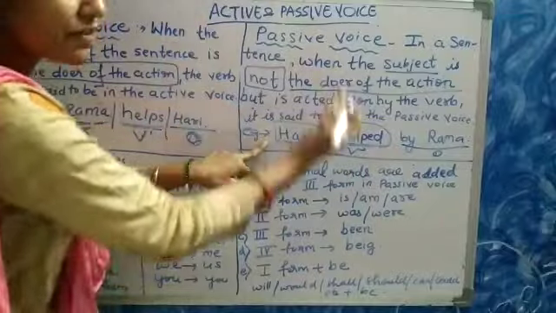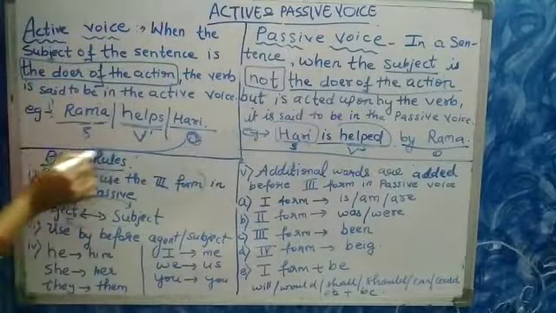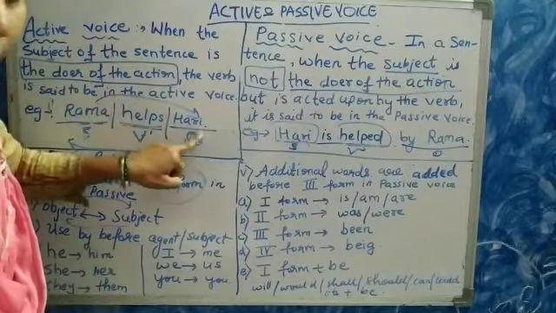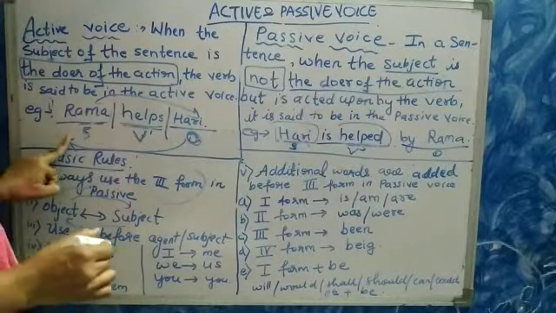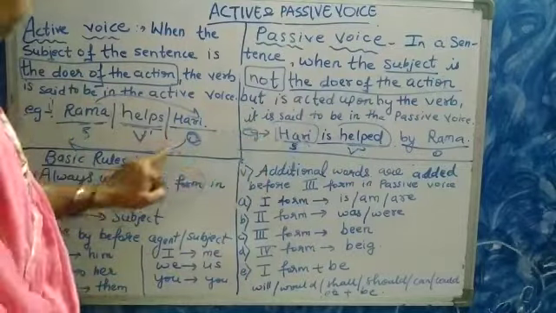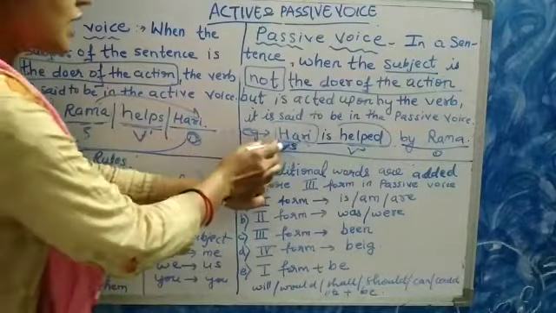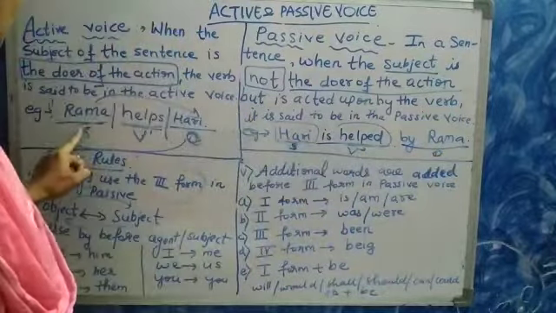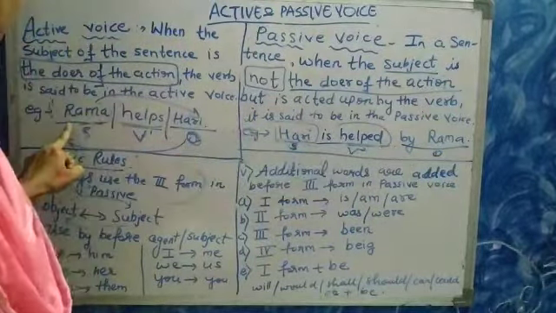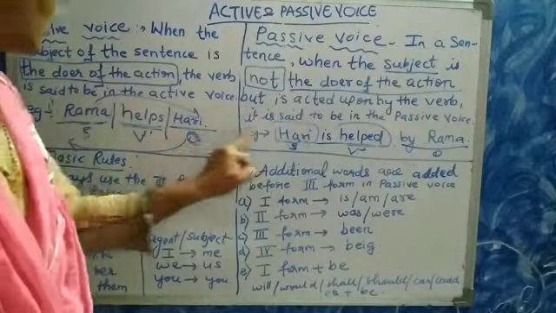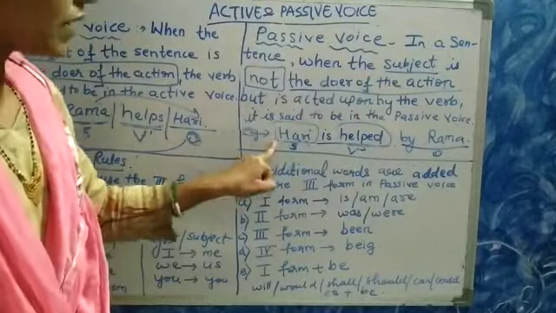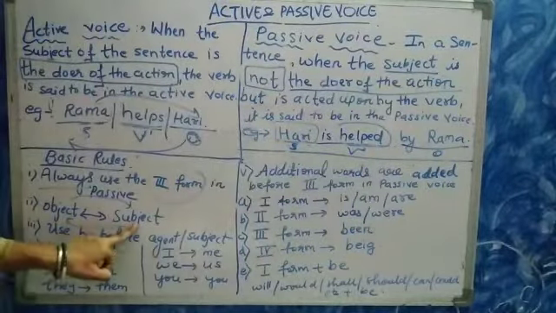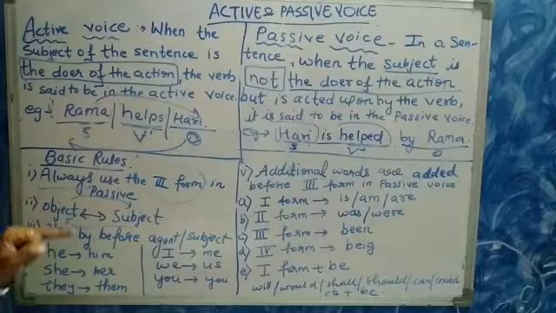Now Hari is in the subject place and Rama becomes the object. So Rama in active voice was the subject and Hari was the object, and now they are swapped.